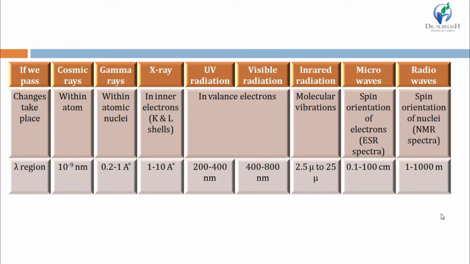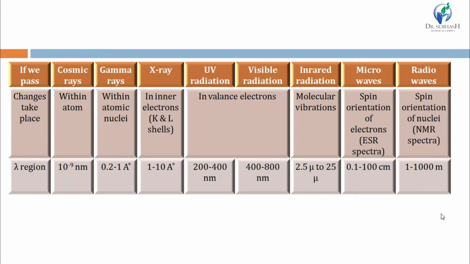Then UV and visible radiations cause changes in valence electrons. Then passing IR radiation causes changes in molecular vibration. It changes the vibrational energy of the molecule, not the atom but the molecule. As I said, vibrations affect the whole molecule, not an individual atom.